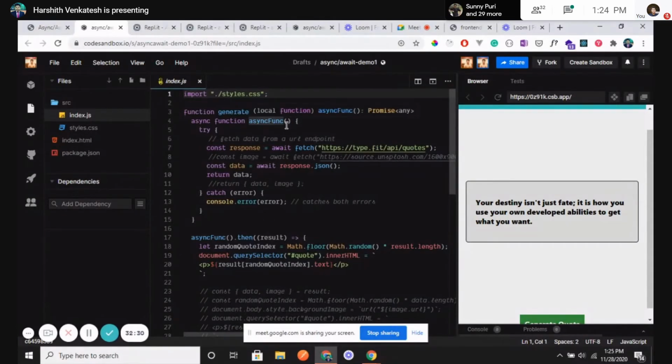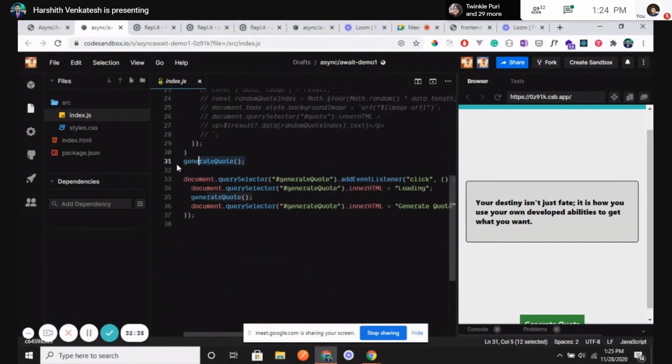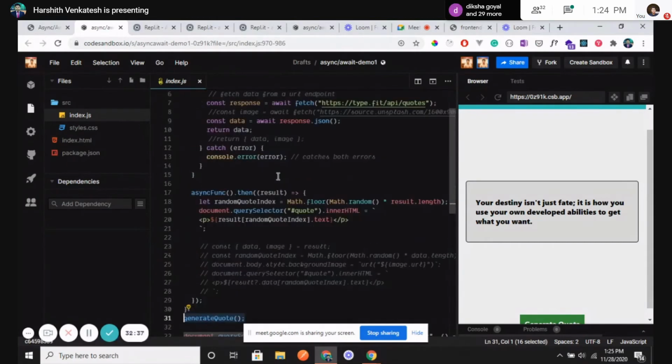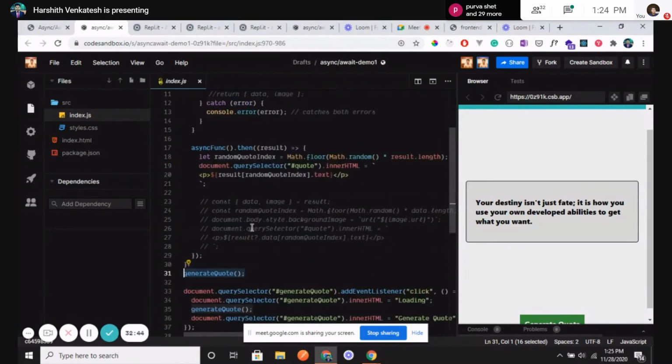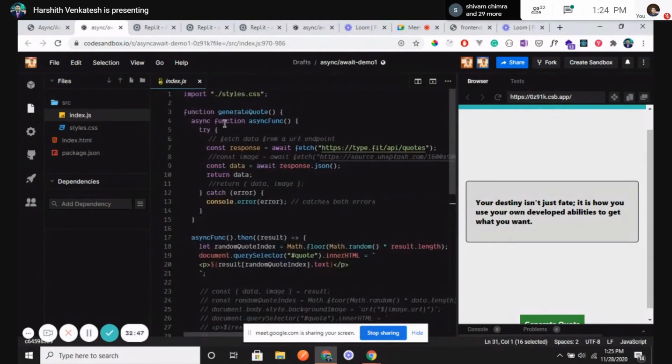So we see here there's something called generate code. I'm calling it here. Basically, there is a series of async functions we need to call. So I have created one normal function, generate code, which is doing it. Inside generate code, I have created an async function where I am actually calling an API which will fetch the codes and send it to me. I have no idea how much time it takes for the data to come up, so that's why I'm using await.